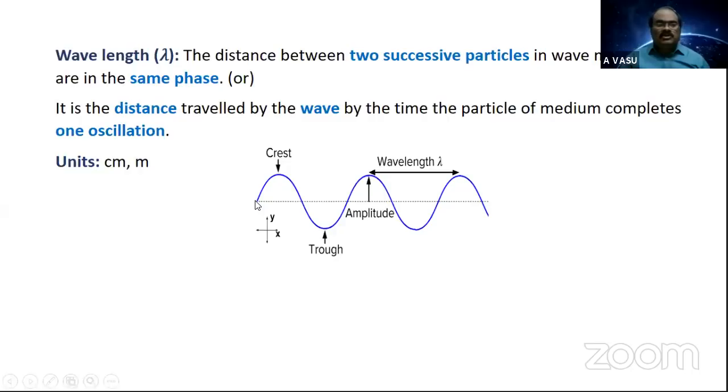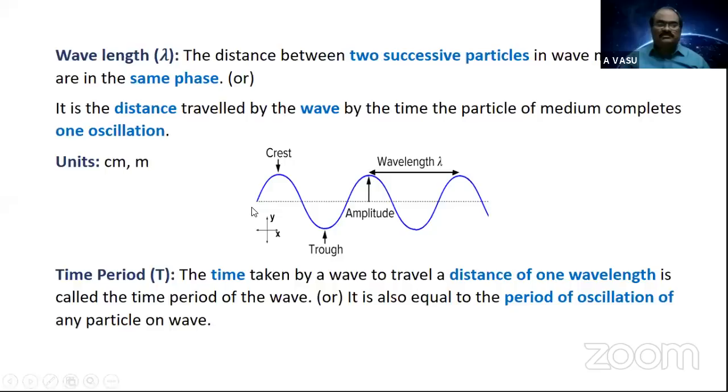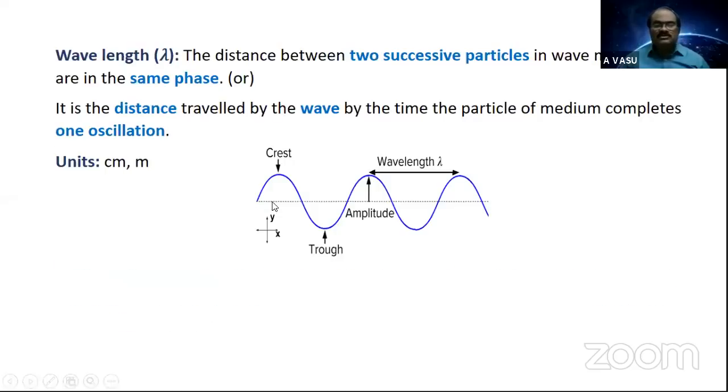Right? Students, of course, as usual, the wavelength can also be expressed in centimeters and meters. Students, can you tell how much distance the wave has to travel if the particle present here completes two oscillations? By the time the particle completes two oscillations, if for each oscillation the distance covered is 1 lambda, one wavelength, then for two oscillations, 2 lambda.